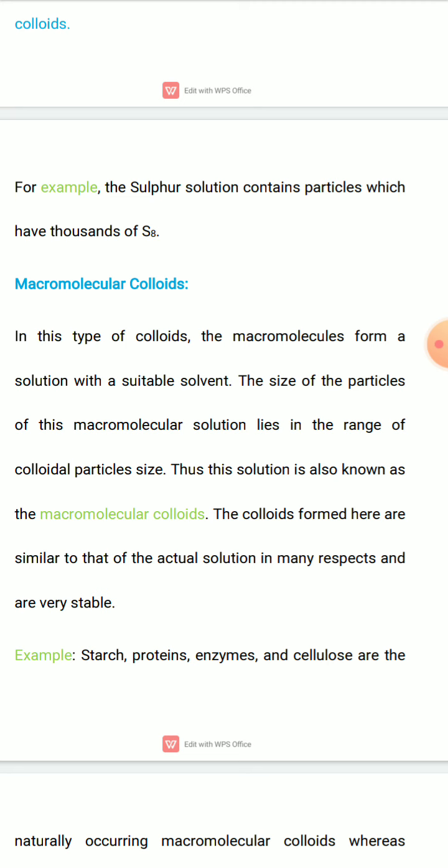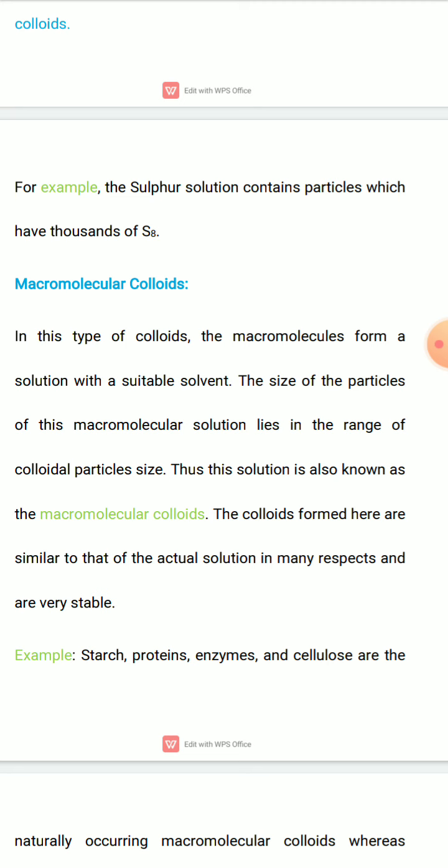And the next type of colloid is macromolecular colloids. In this type of colloids, the macromolecules form a solution with a suitable solvent, and the size of particles of this macromolecular solution lies in the range of colloidal particle size.